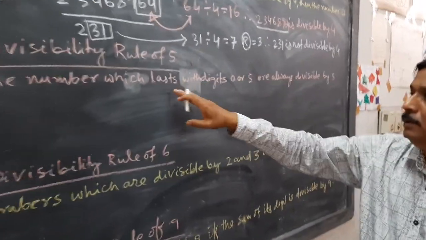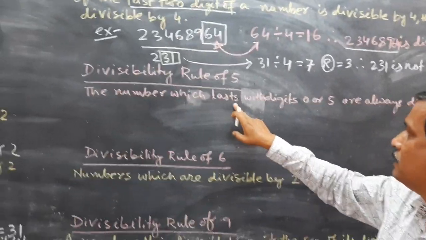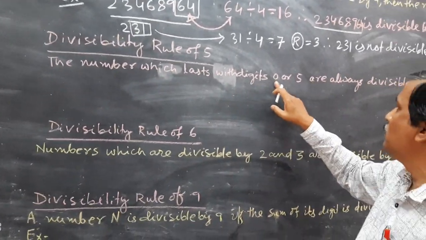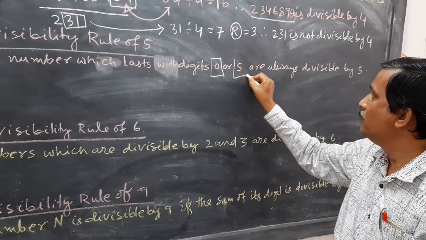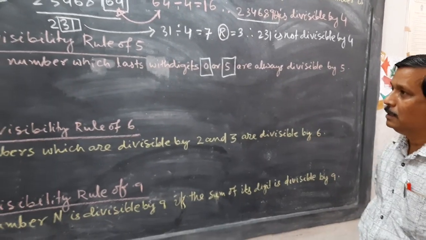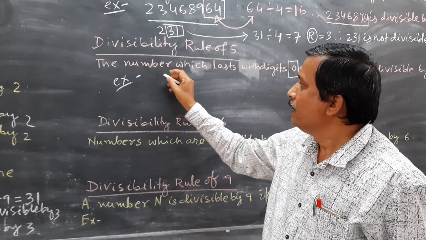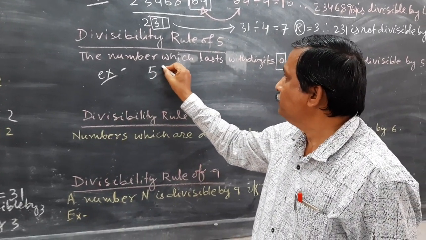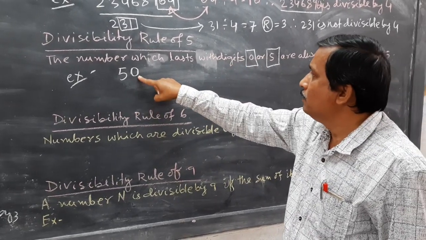So this divisibility rule of 5 states that the numbers which end with digit 0 or 5 are always divisible by 5. Suppose, for example, 50. The last digit is 0.